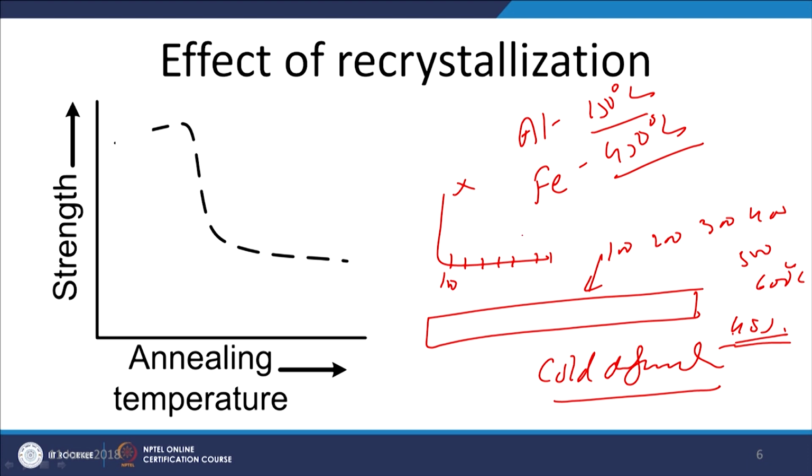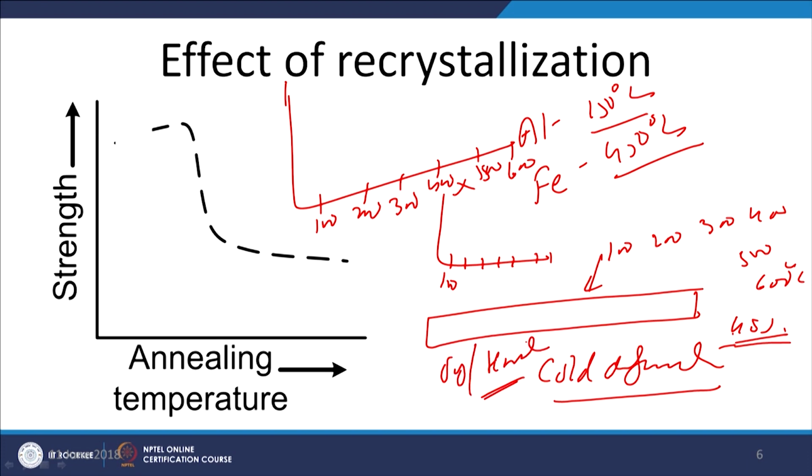So, if we plot this, say 100, 200, 300, 400, 500, 600 degree centigrade, and then the variation in either the yield strength of the metal or the hardness as a function of the temperature at which exposure has been given to this cold deformed plate, then we will notice that there is no drastic change in the hardness of the metal until it is exposed to a temperature of 400 degree centigrade, and then there is a sharp drop in the yield strength and the hardness of the metal as soon as it is exposed to a temperature above